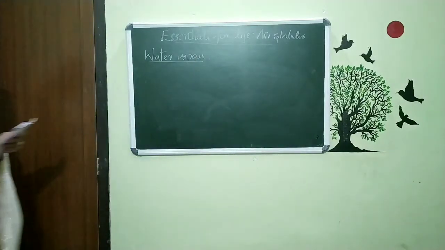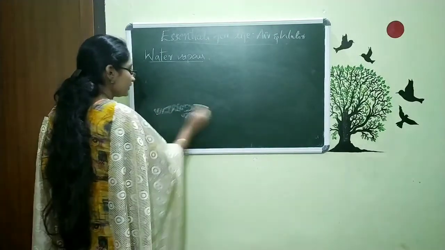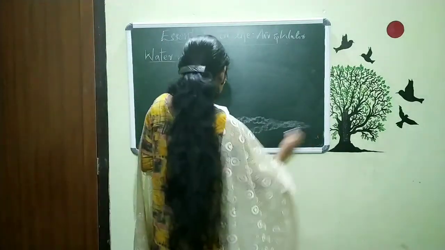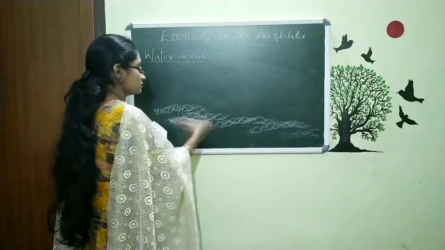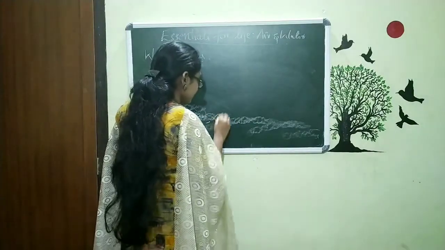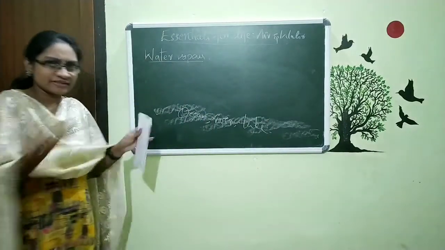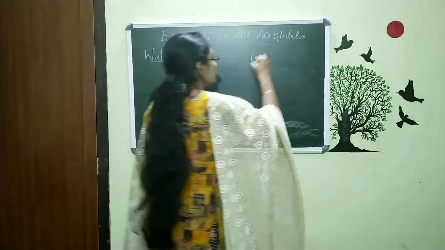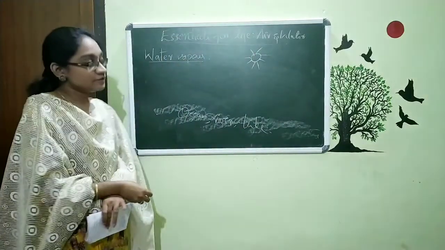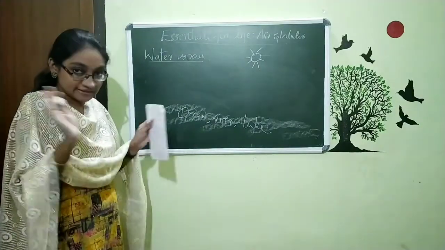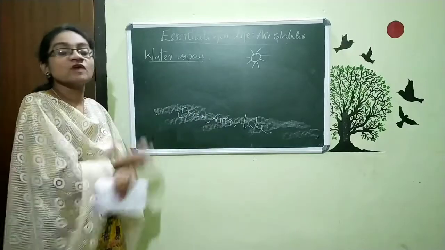The thing is very simple. We know there are ocean, river, lake or something like that, water bodies. And we know there is our sun. So what happens at daytime? The sun heats the water.